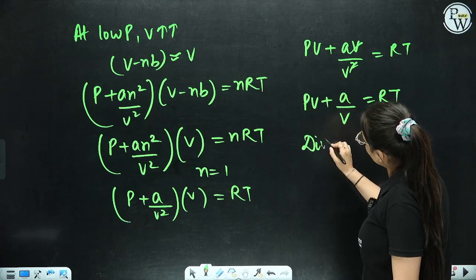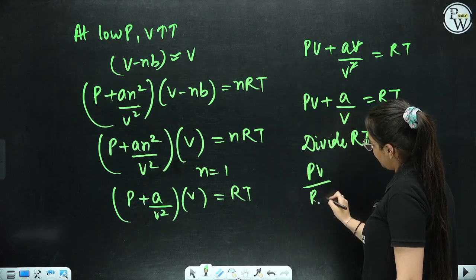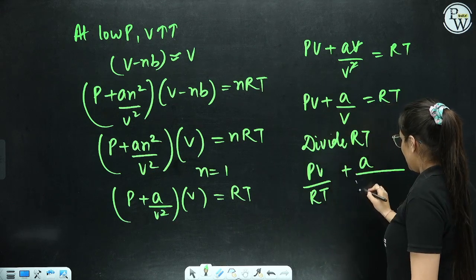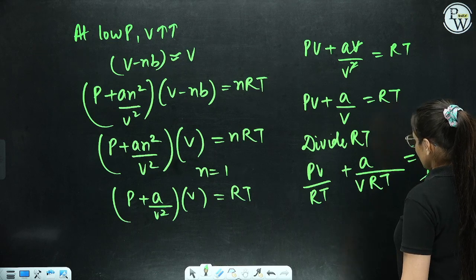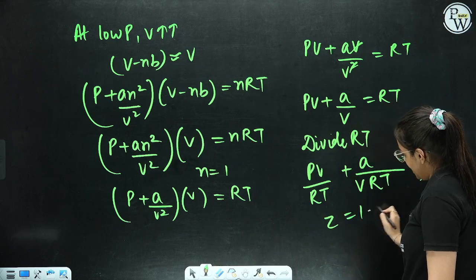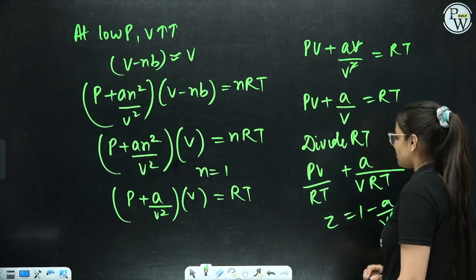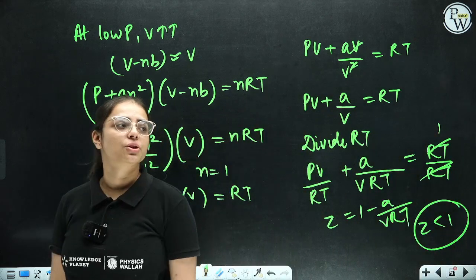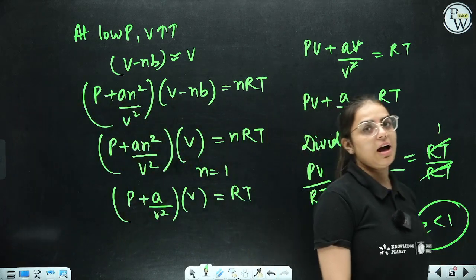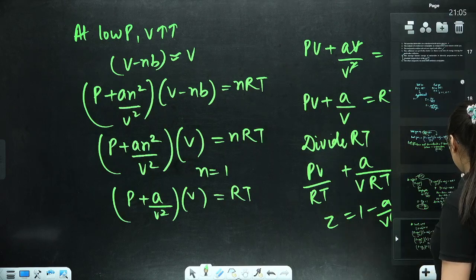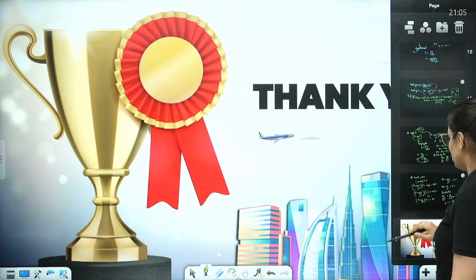Divide by RT on both sides. So you will get PV/RT + a/VRT = RT/RT. This is again 1. This is Z. Z is 1 − a/VRT. That means Z is less than 1. For which case? At low pressure, when the volume becomes high. Clear, everyone?